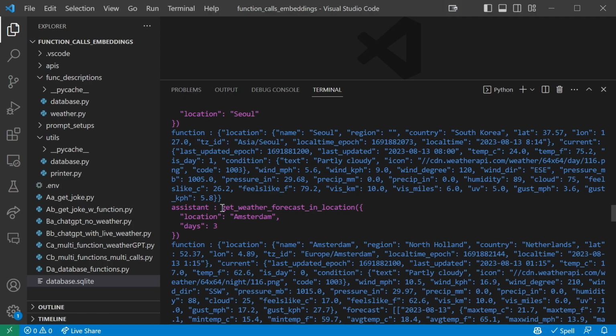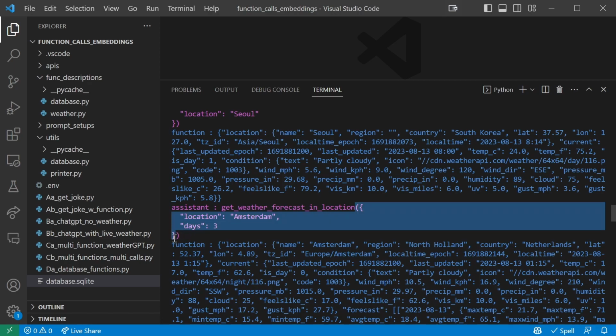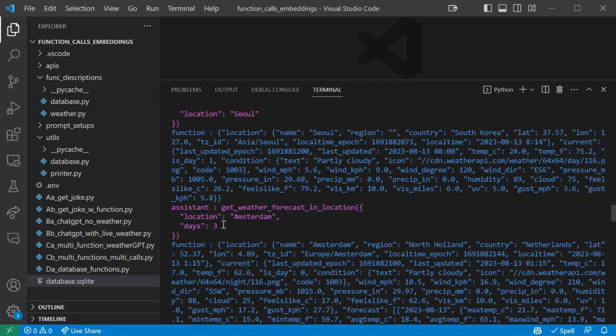For example, when we called this getWeatherForecastingLocation function, ChatGPT generated this object for us with a location key set to Amsterdam and a days key set to 3. So we're extracting structured data from some kind of text. Instead of getting a textual ChatGPT response, we can actually get formatted objectual data.